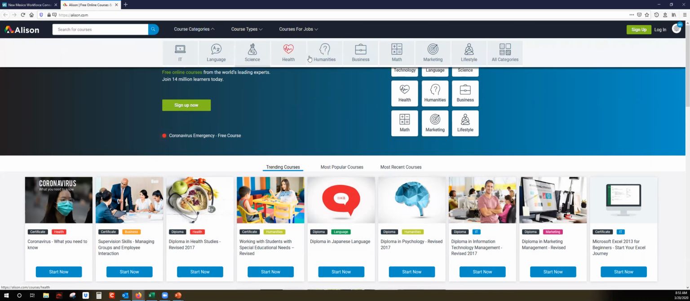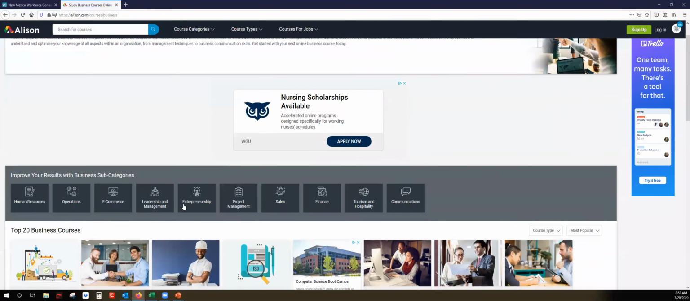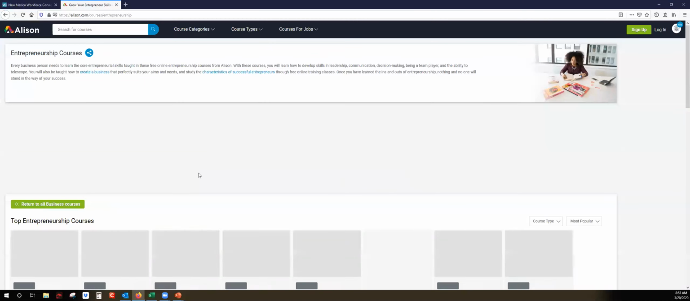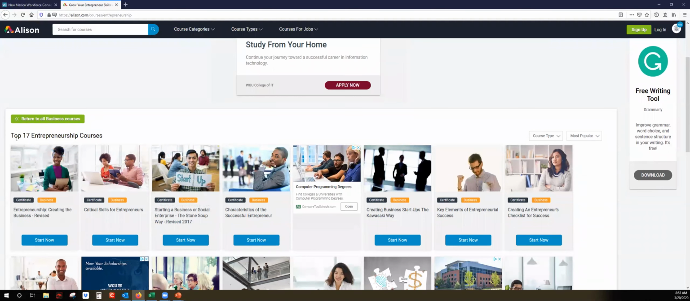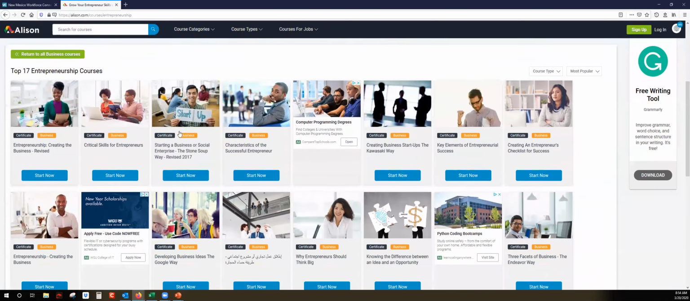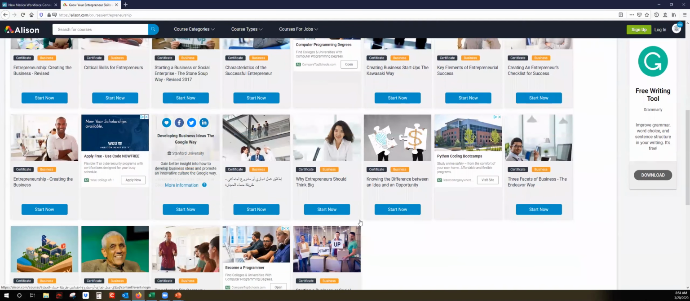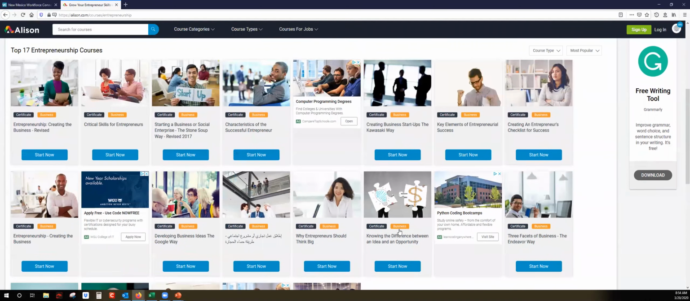So for instance, if we want to do business, say we're thinking about opening up our own business, so we'll do entrepreneurship. So it's going to pull up the top 17 courses that I can take, and it's all free of no charge. They may be 30 minutes, they may be 3 hours, they may be 8 hours, depending on the course. So that is one example.